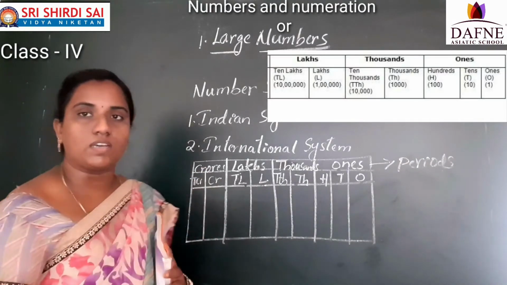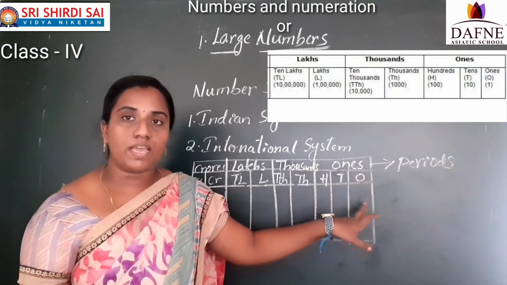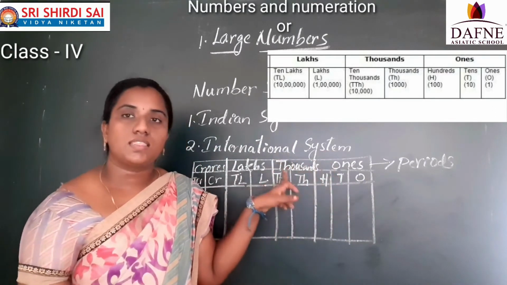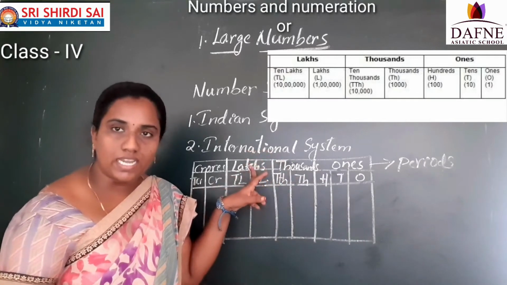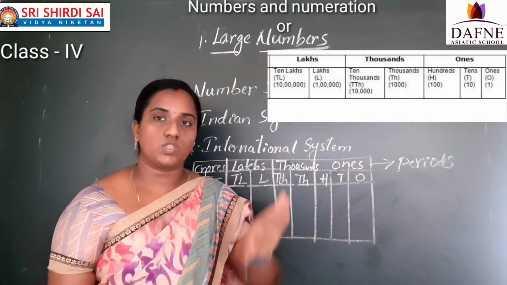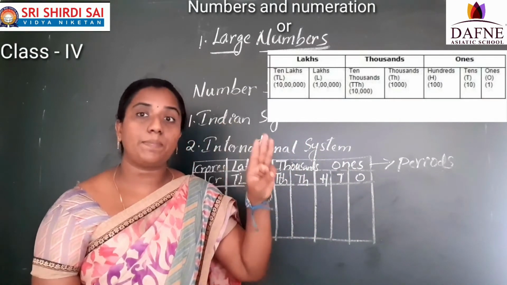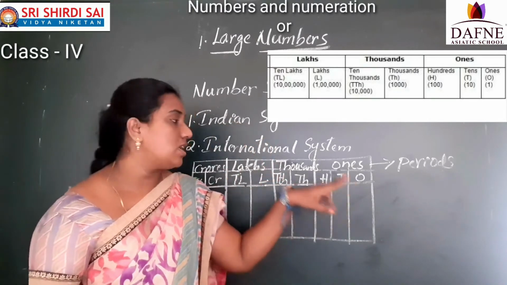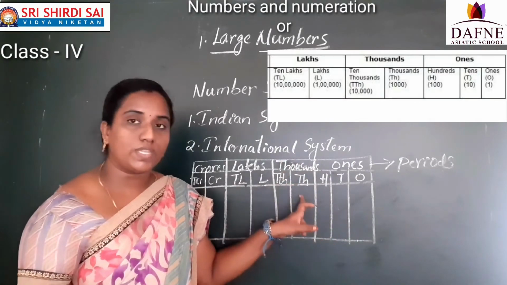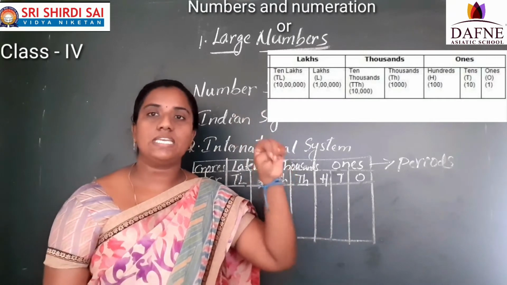So once again, the Indian system has four periods. What are those four periods? Ones period, thousands period, lakhs period and crores period. Each period is divided into place values. The ones period has three: ones, tens, hundreds. The thousands period has two: thousands and 10,000s.